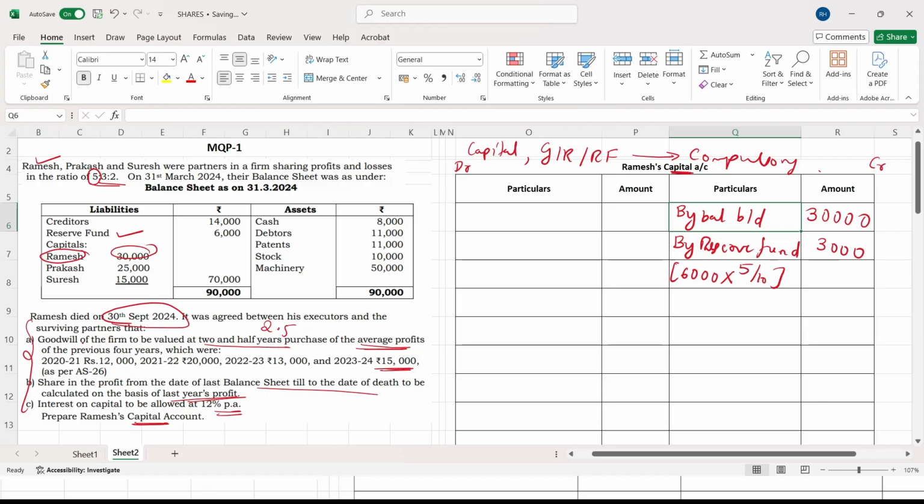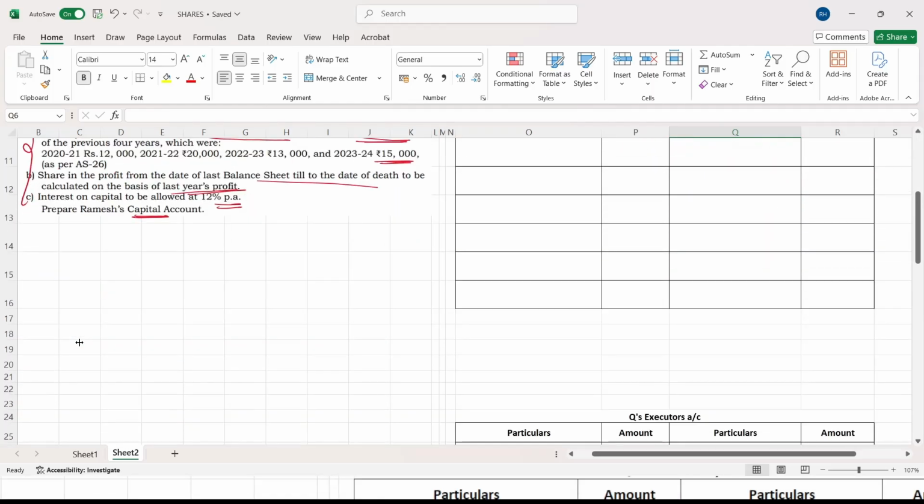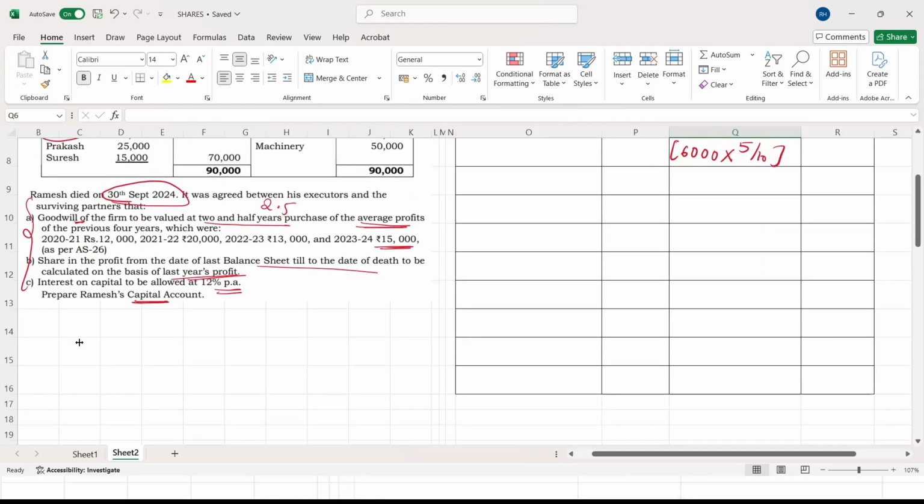You have to give the share of the goodwill. First one is goodwill, but we don't know what the goodwill is. First we have to calculate the goodwill. Okay, how do we calculate the goodwill? I'll do the adjustment here. Goodwill of the firm to be valued at 2.5 years purchase of the average profit. So first you have to find out the average profit. What is the formula? Average profit equals